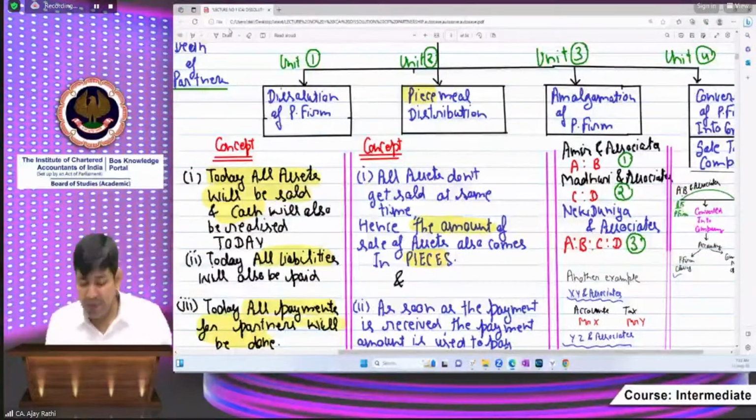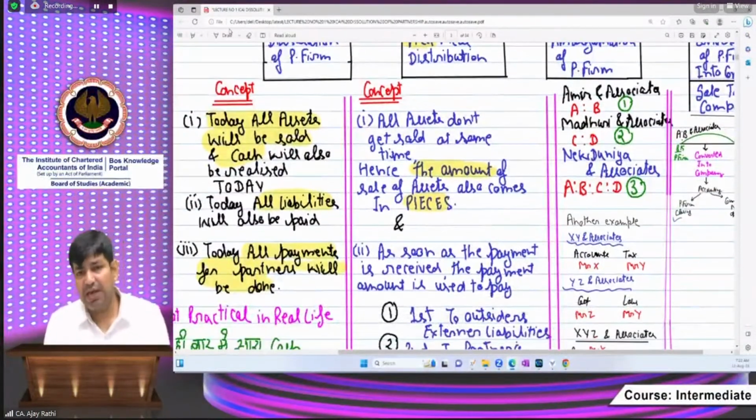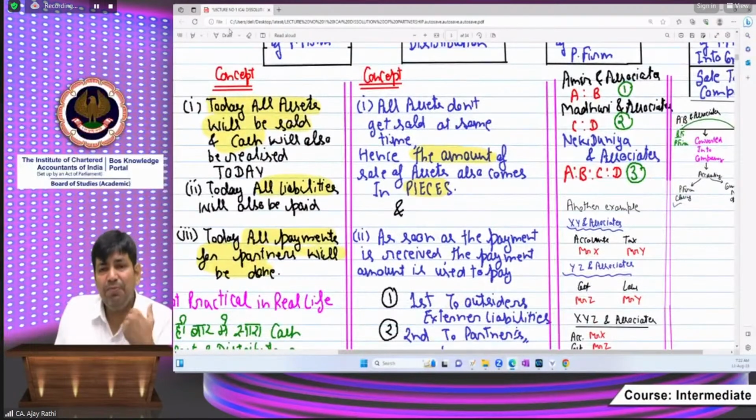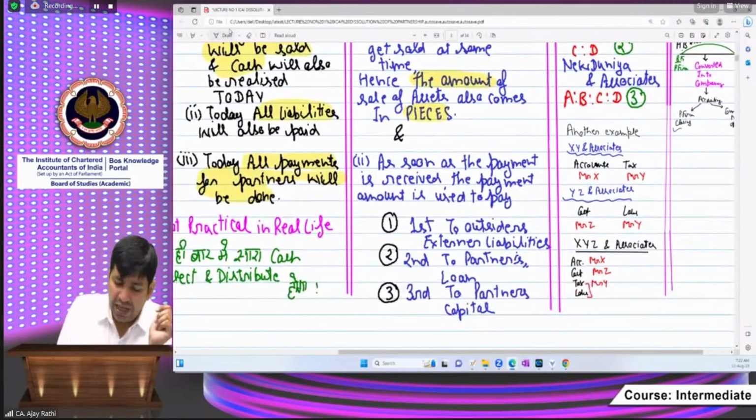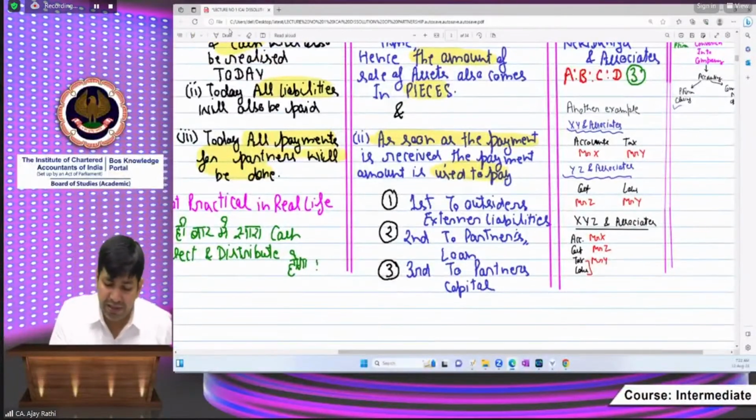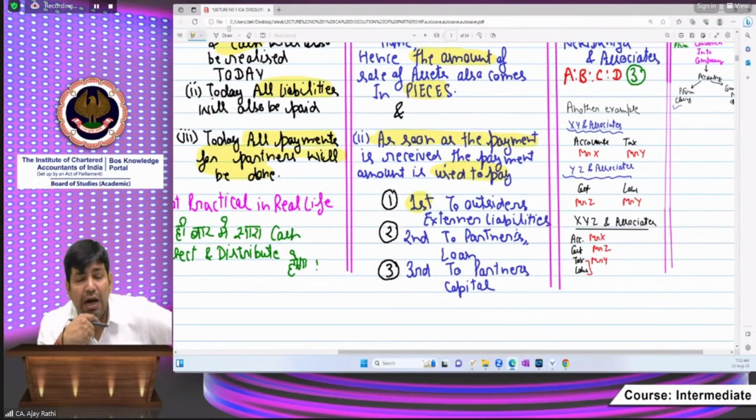Now, beta, can you please tell me, can we pay to creditors immediately, or will we also pay gradually? Definitely gradually. As the amount is realized, we shall also pay to the creditors. Now here, this is the difference between unit number 1 and 2. As soon as the payment is received, the payment is also paid. First payment is given to outsiders. First priority is this, to pay the outsiders.